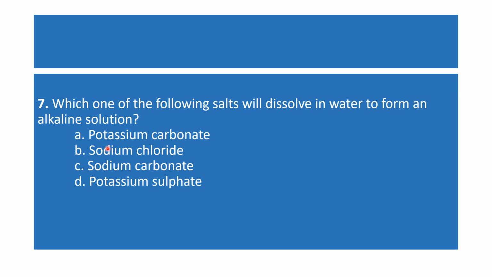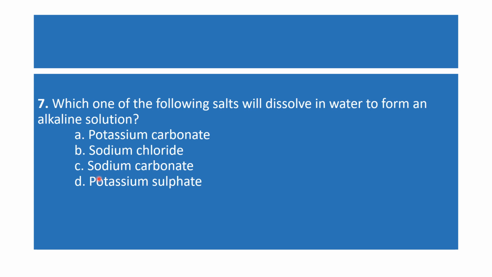Then B is sodium chloride. Sodium chloride is neutral because it is made up of NaOH, a strong base, and HCl, a strong acid. So this salt is neutral in nature. It will not make alkaline solution. This is wrong option here.